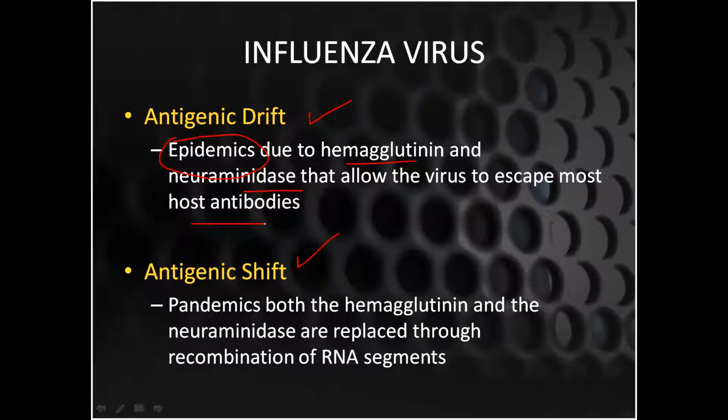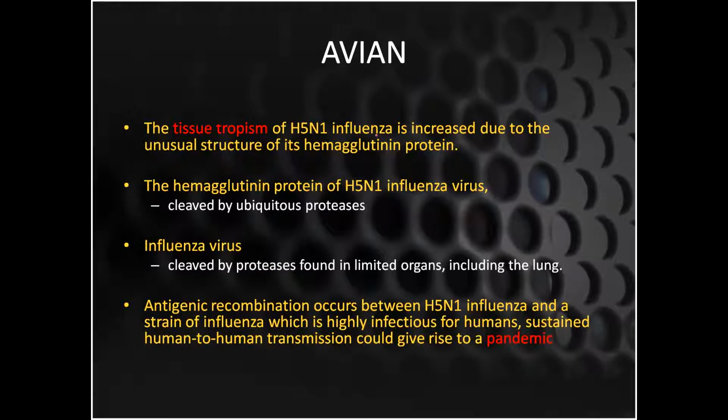While what is antigenic shift? In antigenic shift, both the hemagglutinin and neuraminidase are replaced through recombination of the RNA segments, and this is going to cause pandemics. So the recent pandemic that we have been talking about, and you have seen that the SARS virus is also showing you this antigenic shift and caused pandemics a few years back. Avian virus is a very important virus because in the last few years it has affected lots of people. And you must have heard about the H5N1 virus.